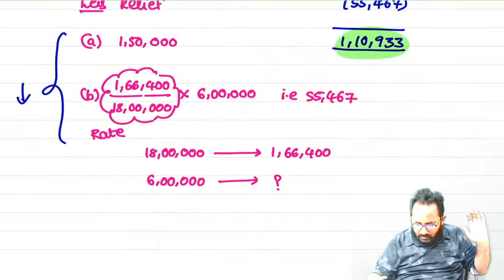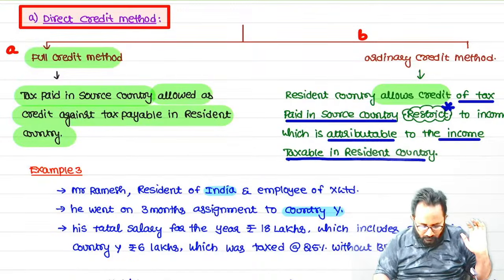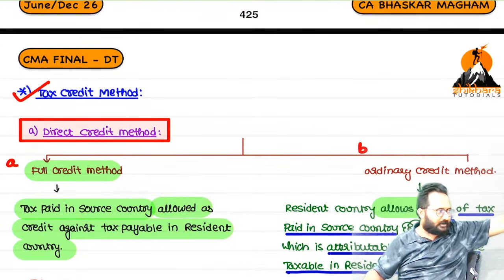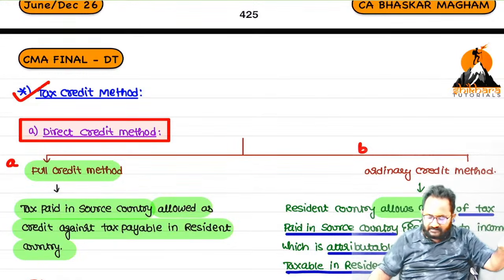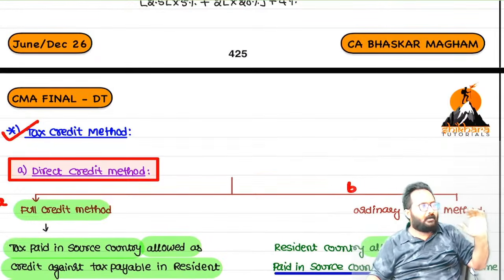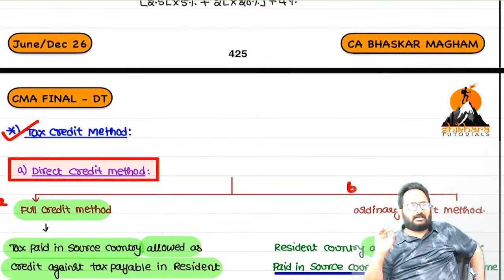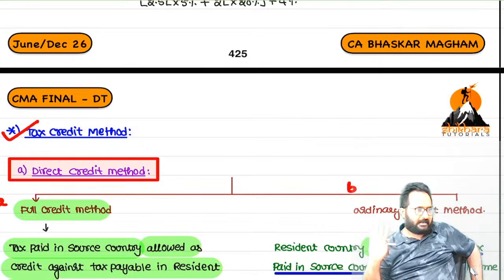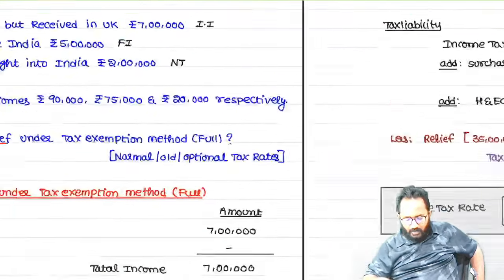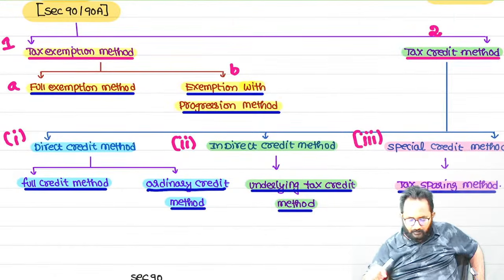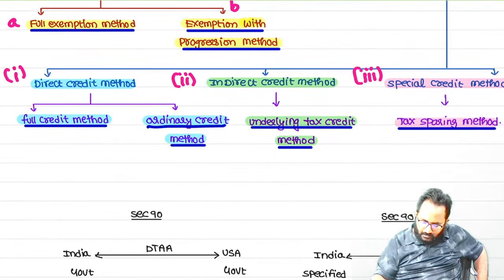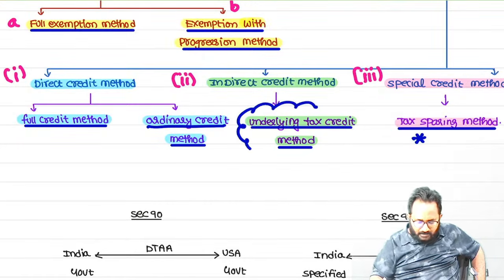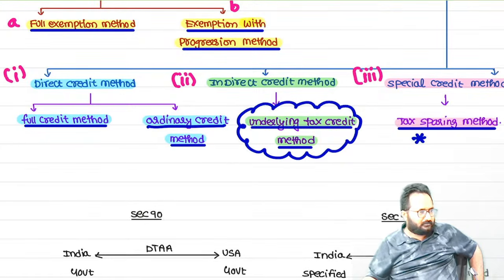How many methods are over, ma? 4 methods. So not 4, we can't call it 4. First, the exemption method is one part. Within that exemption, full exemption and exemption with progression. Next, we started the credit. In the direct credit, 2 methods are over. What are they, ma? Full credit, ordinary credit. Now we have to discuss the next one. What is it, ma? The tax sparing method will start. Ma, the underlying tax credit method, you can't get as a question, but I will tell you.